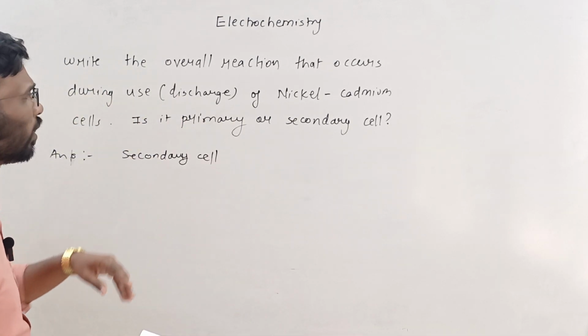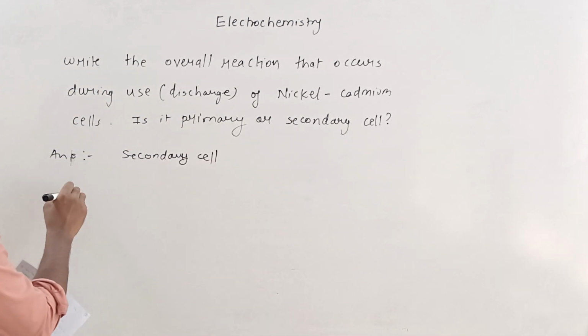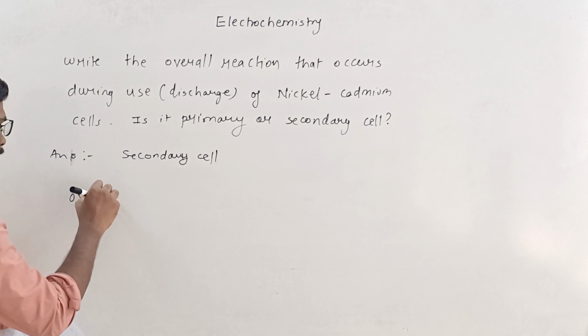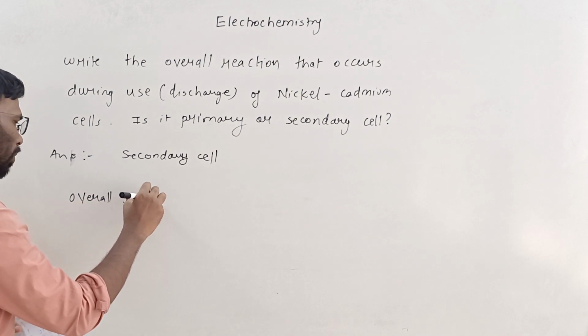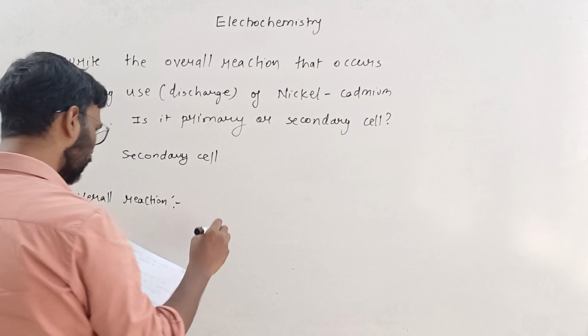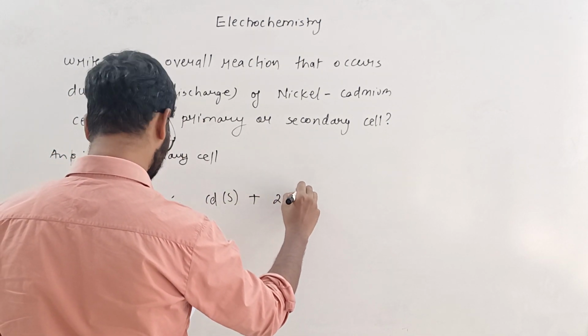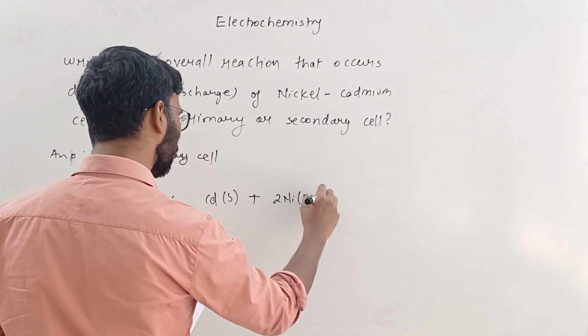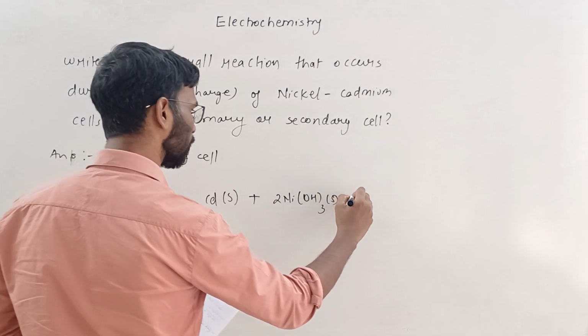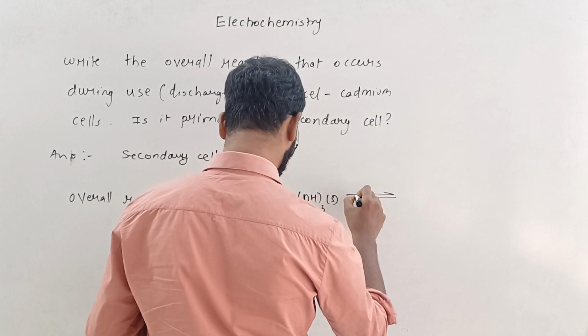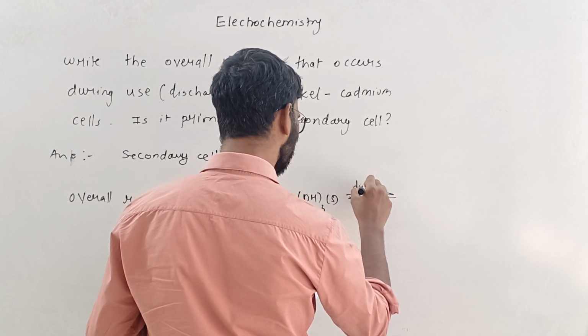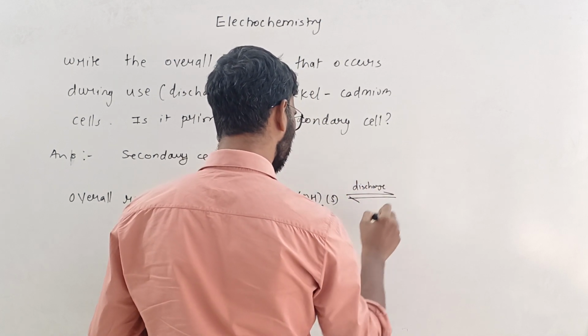They have asked for the overall reaction here. So the overall reaction could be written this way: cadmium solid and nickel, during discharge.